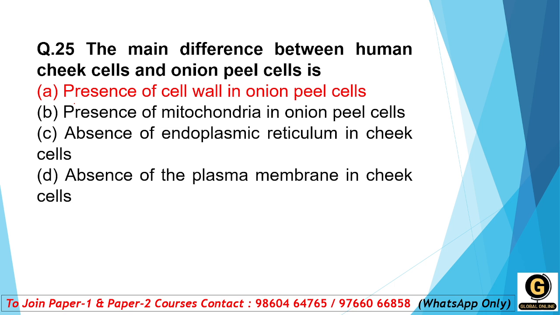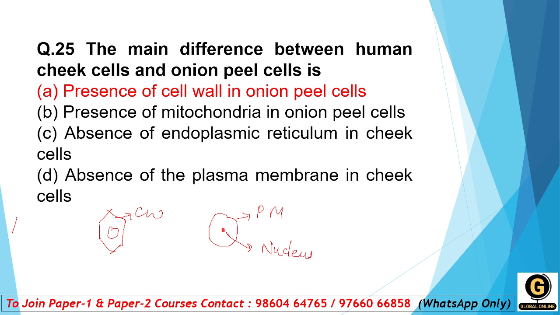Yes, who had observed this? In the overview of the cell, in the cell theory, what did we see in the onion cell? See, this is the onion cell and they observed that there is a presence of cell wall, whereas in human cheek cell, yes, there was a plasma membrane, PM, and they were having a nucleus.